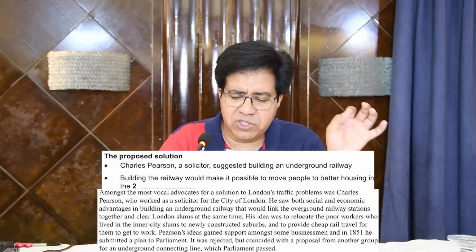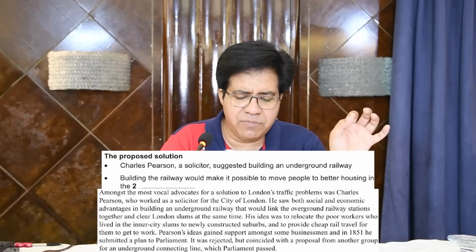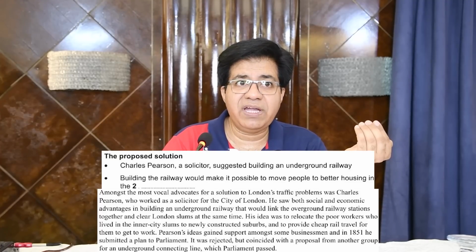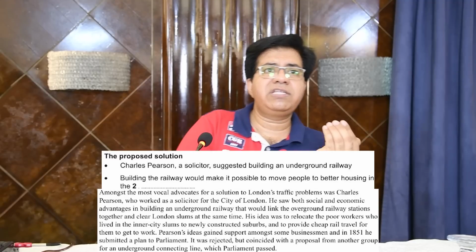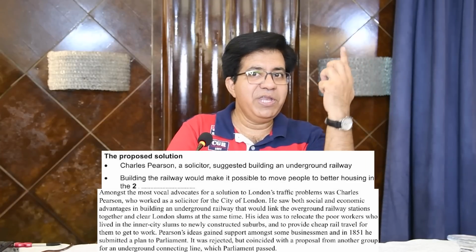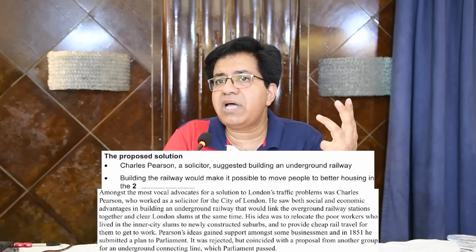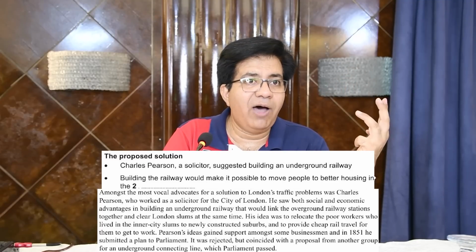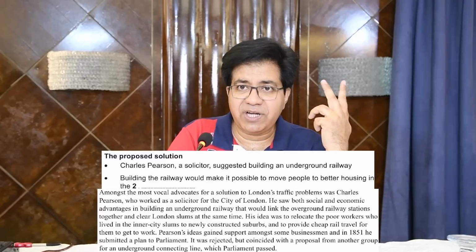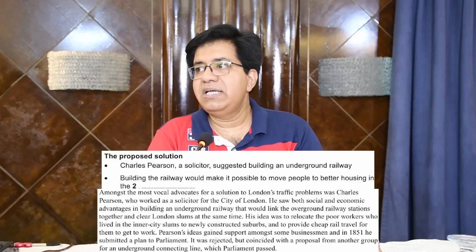His idea was to relocate poor workers who lived in inner city slums to newly constructed suburbs. So where to relocate them? Newly constructed suburbs. Now look at me. It's one word only. And they have given us three words. Newly constructed suburbs. Out of these three words, two words are adjectives and one word is noun. Tell me what's the noun? Suburb is the noun. Newly is adjective. Constructed is adjective. And correct answer for question number 2 is suburbs.